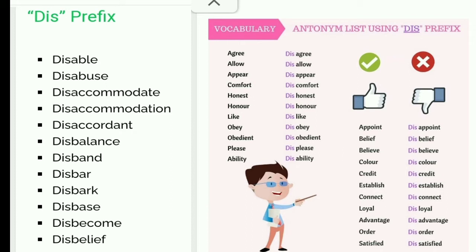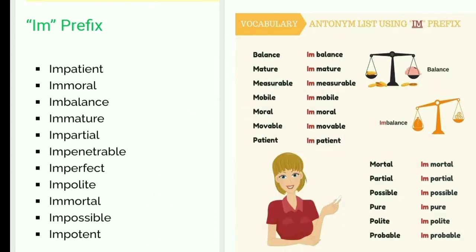From the prefix dis, there are some words created: disavow, disabuse, disaccommodation. The antonym of agree is disagree, of allow is disallow, of appear is disappear, of comfort is discomfort, of honest is dishonest. Dear students, I have written many antonyms made by adding the prefix dis, so you have to learn these. The second prefix is im: impatient, immoral, imbalance.